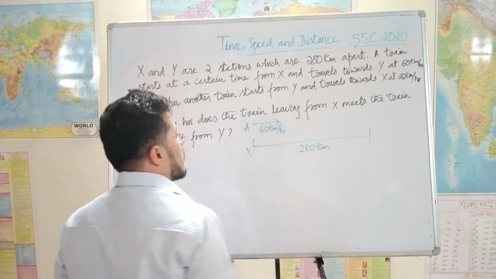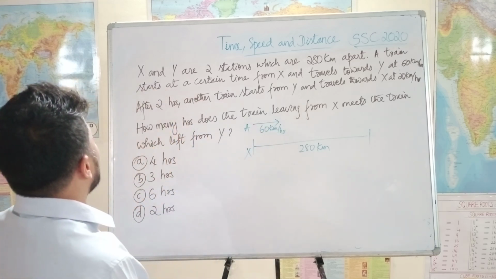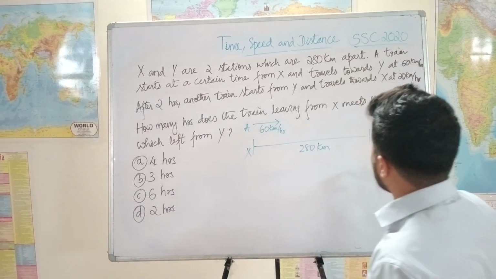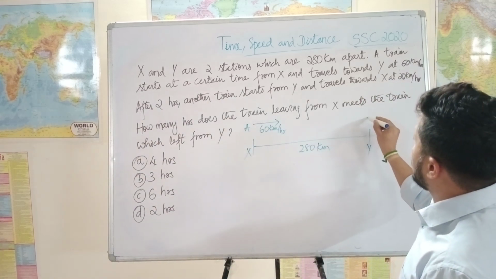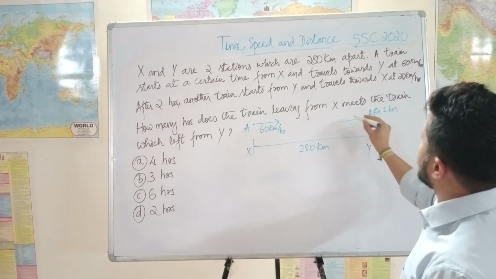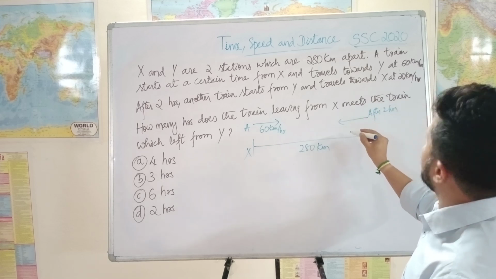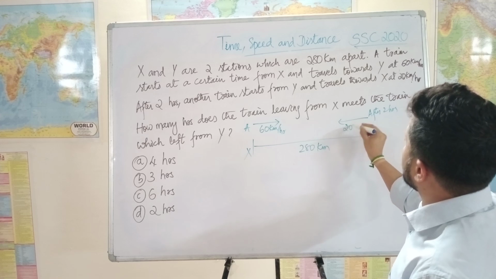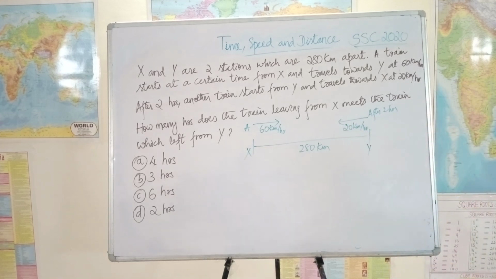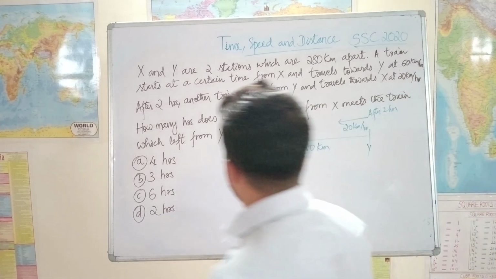Train A starts from X, and after 2 hours another train starts from Y, not immediately but after 2 hours, at the speed of 20 kilometers per hour. How many hours does the train leaving from X take to meet the train which left from Y?